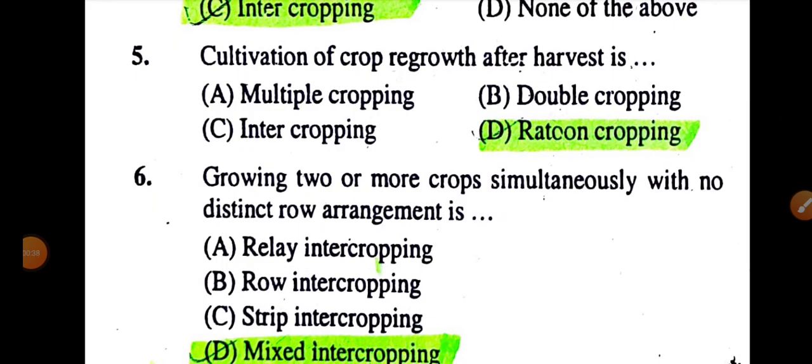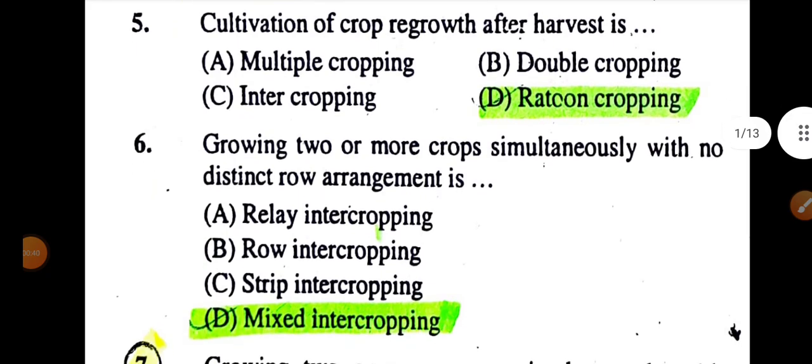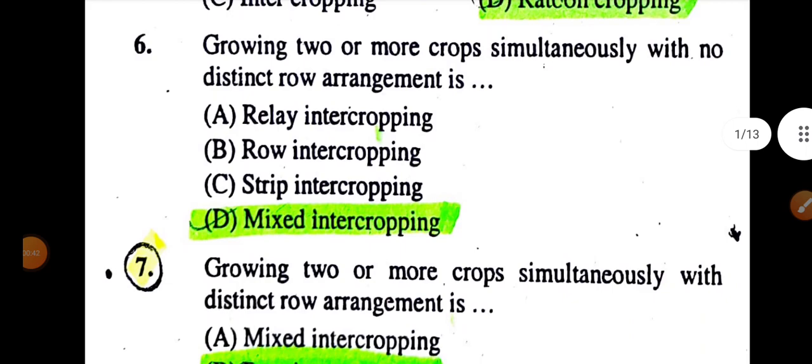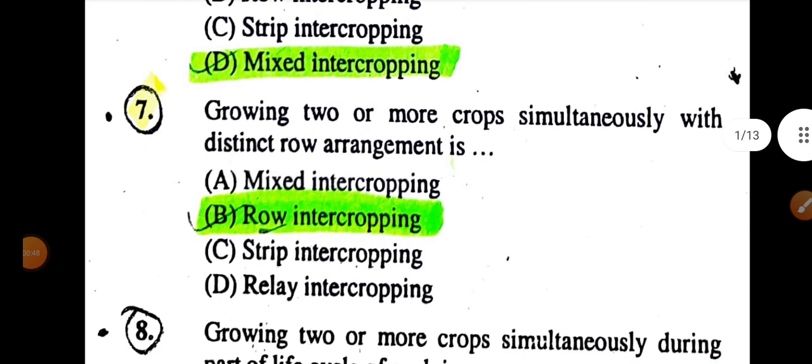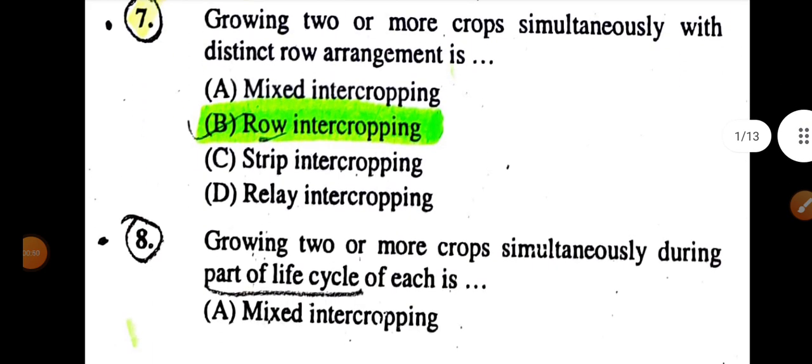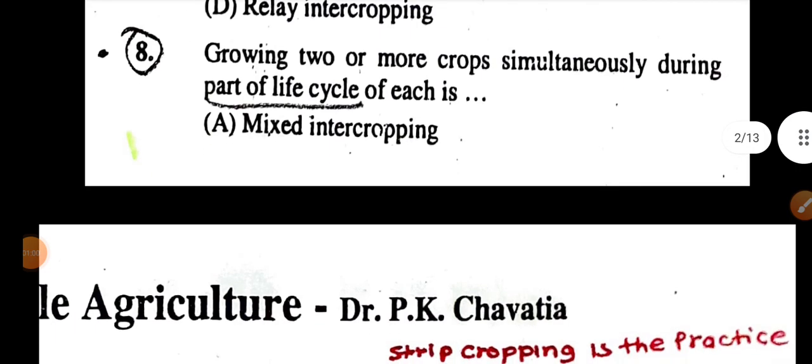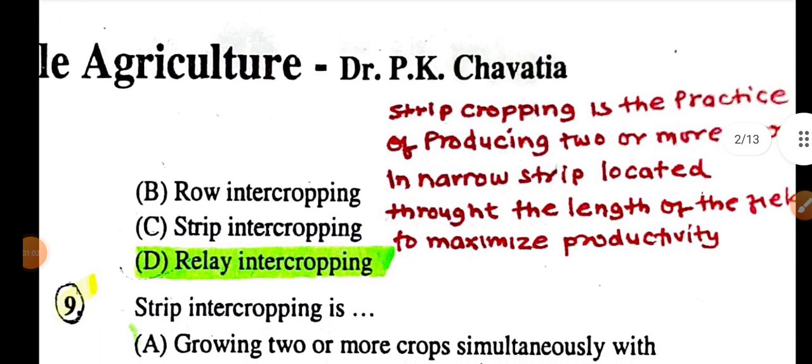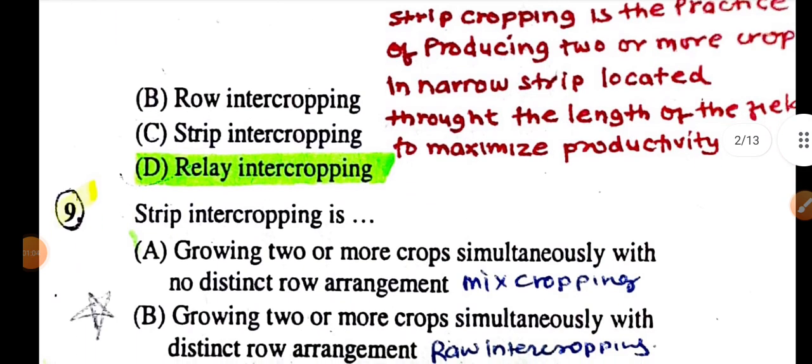Cultivation of crop regrowth after harvest, it is called ratoon cropping. Growing of two or more crops simultaneously with no distinct row arrangement, it is called mixed cropping. Growing of two or more crops simultaneously with distinct row pattern, it is called row cropping. Growing of two or more crops simultaneously during part of its life cycle, it is called relay cropping.